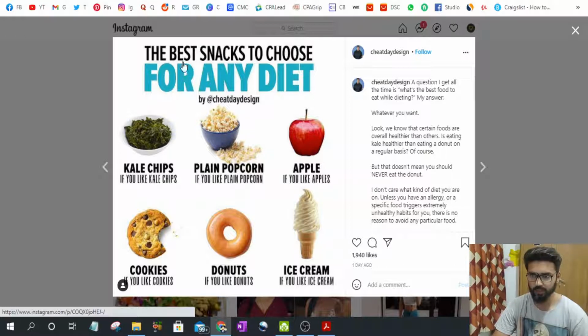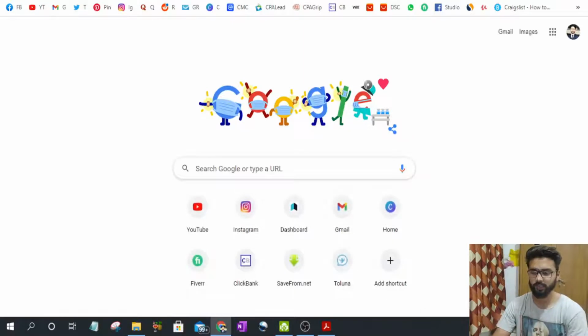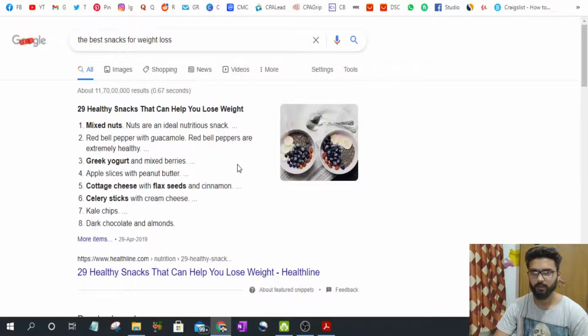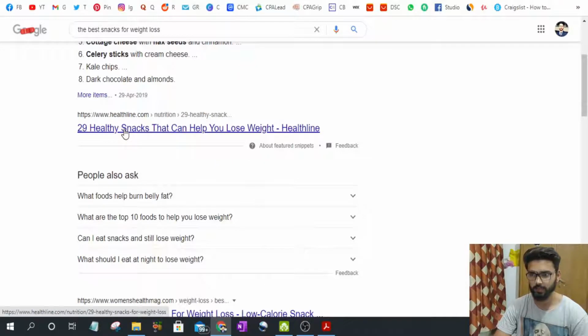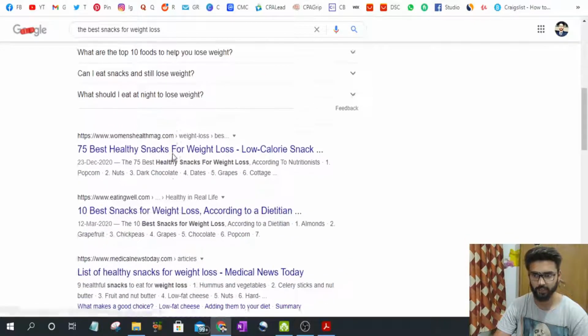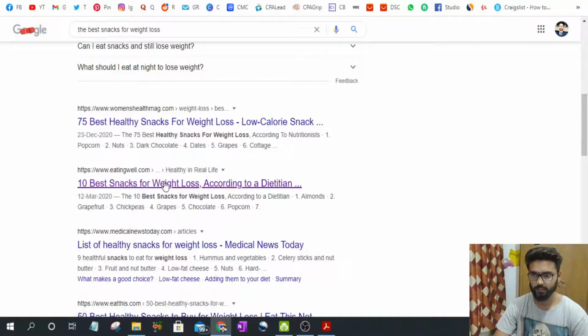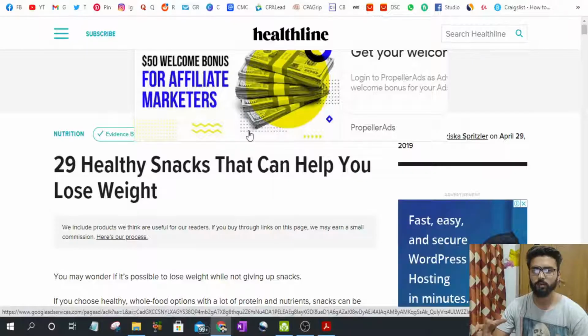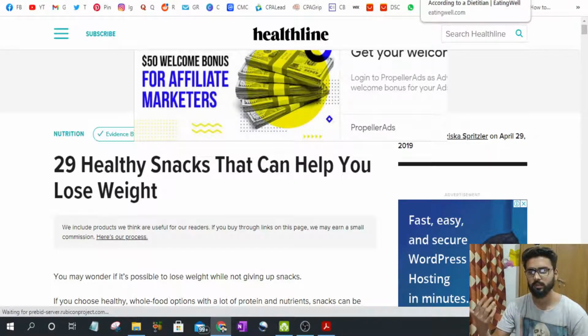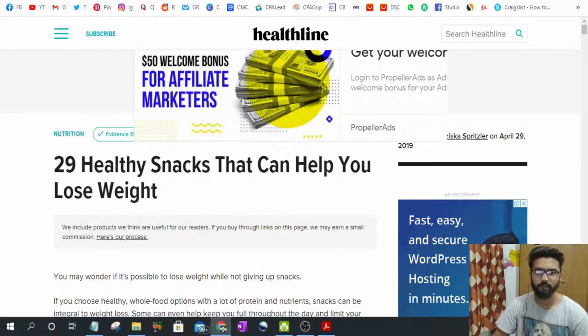The heading is the best snacks to choose for any diet. We can search in Google, and then open 2 or 3 different articles: 29 healthy snacks that can help you lose weight from Healthline, 75 best healthy snacks, 10 best snacks for weight loss. We take 2 snacks from this article, 2 snacks from the other article, and 2 snacks from the third article. Now we have a total of 6 snacks. Then we go again to canva.com, and let me fast forward and show you again how to do it.